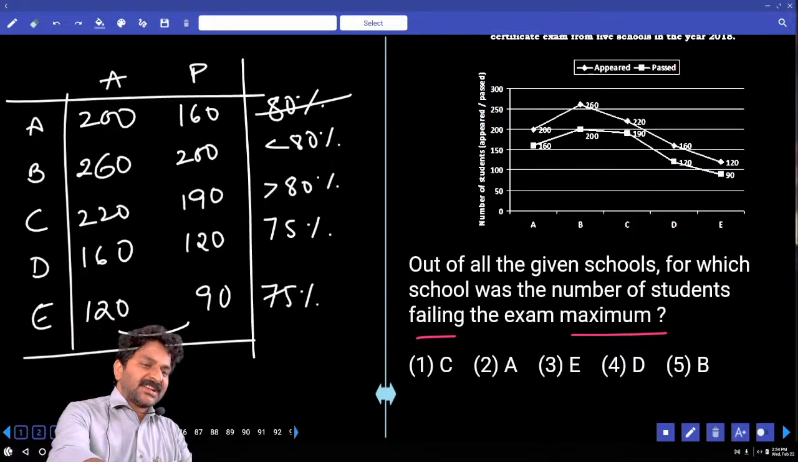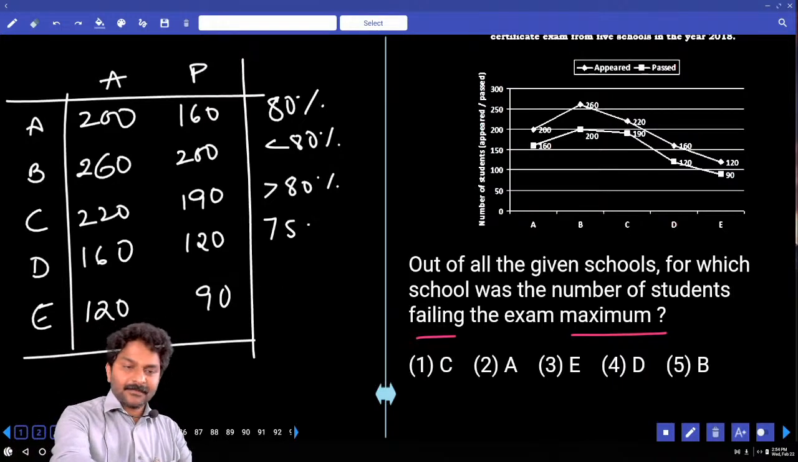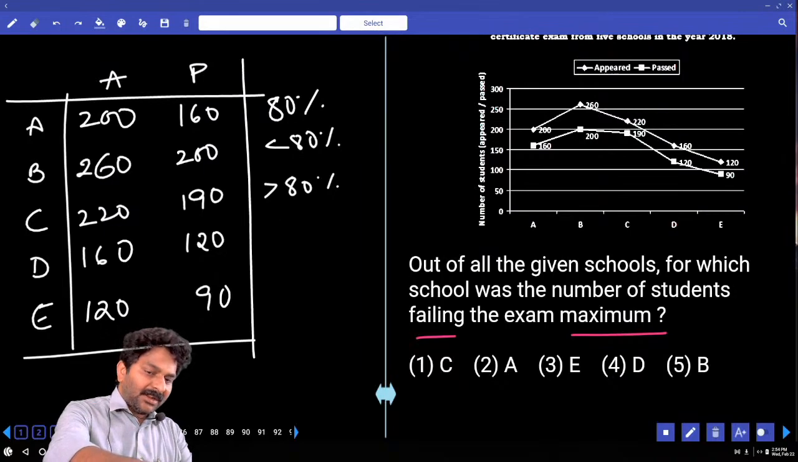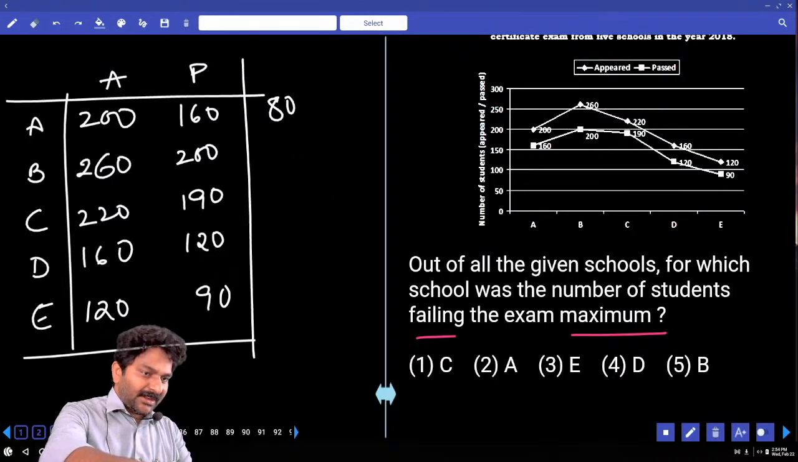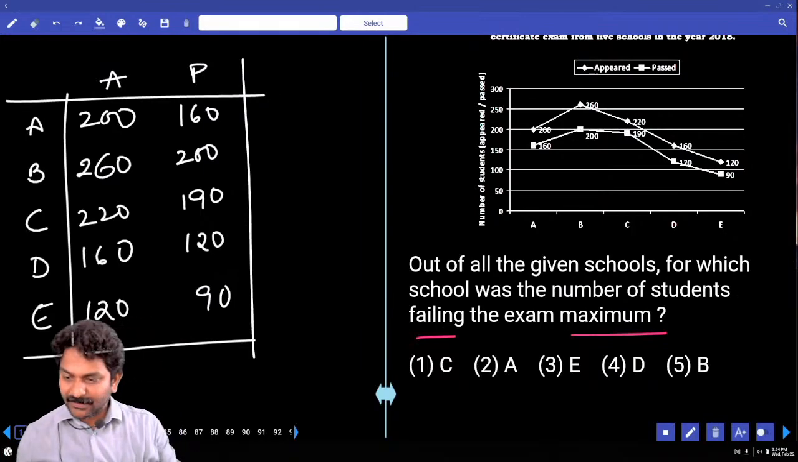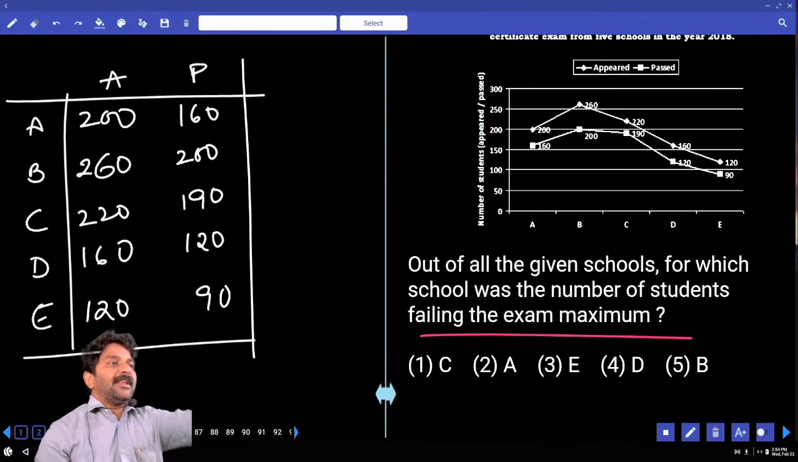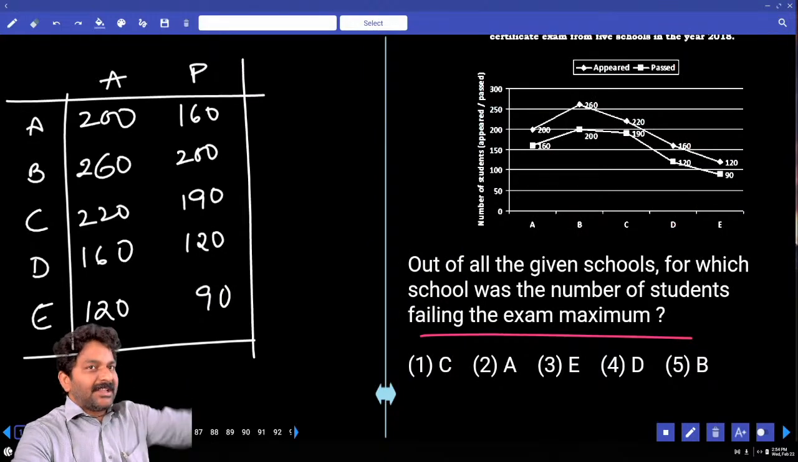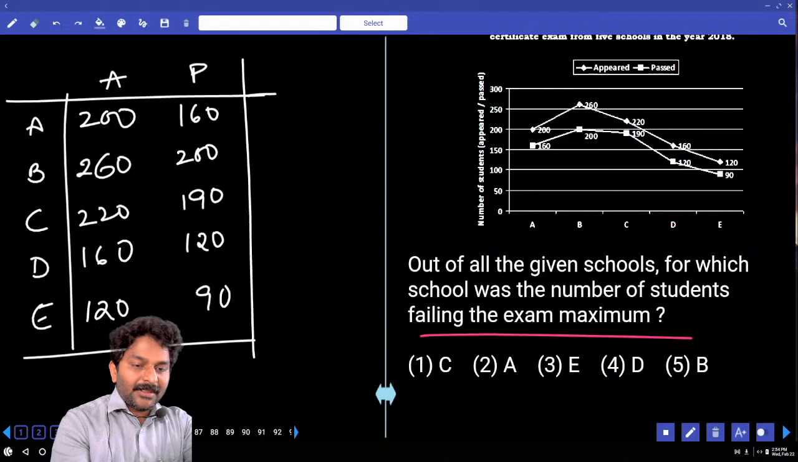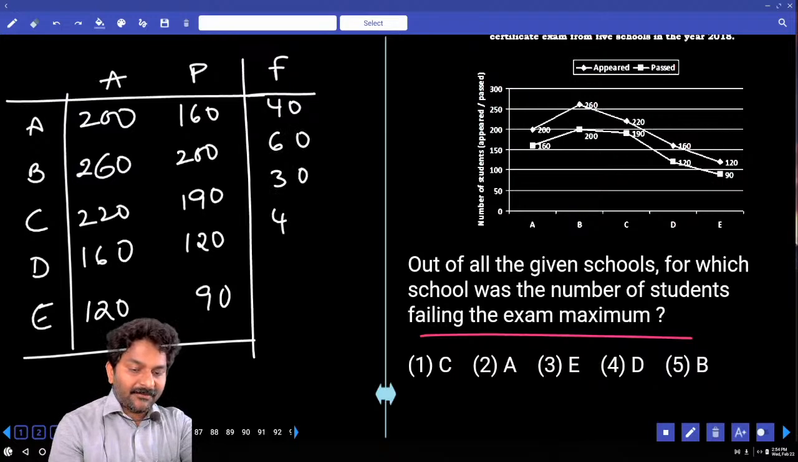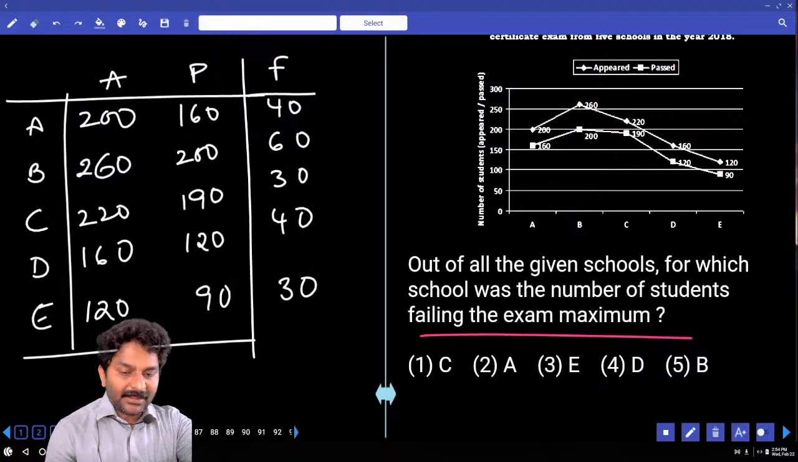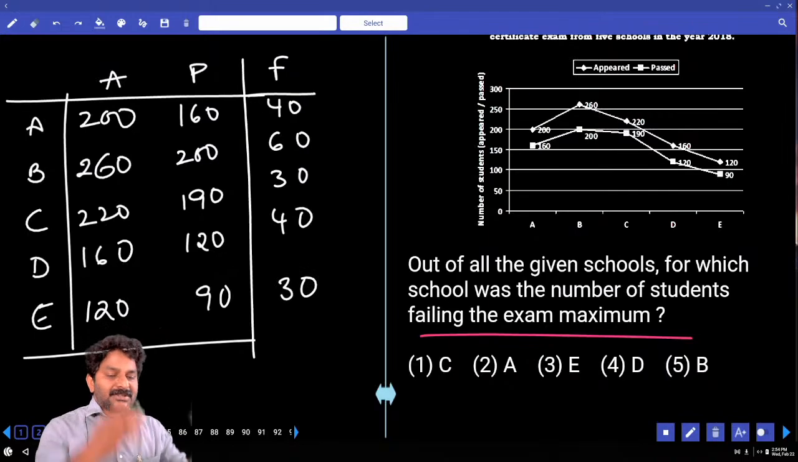No, it is not percentage. It is not at all about percentage. It is about direct number. Maximum failures must be there. That's it. Not percentage calculation. Failures here, how many are there? 40, 60, 30, 40, 30. So where do we have maximum failures? B.